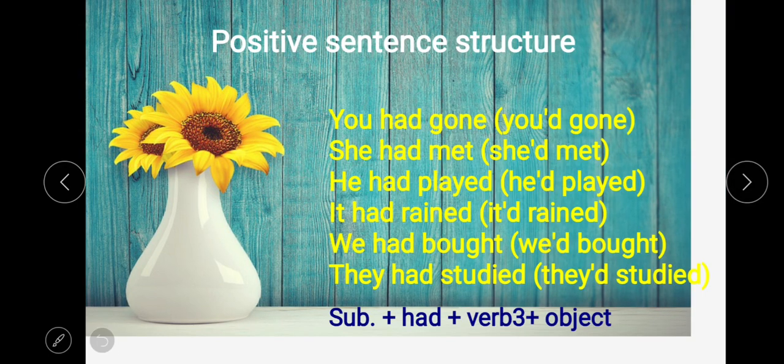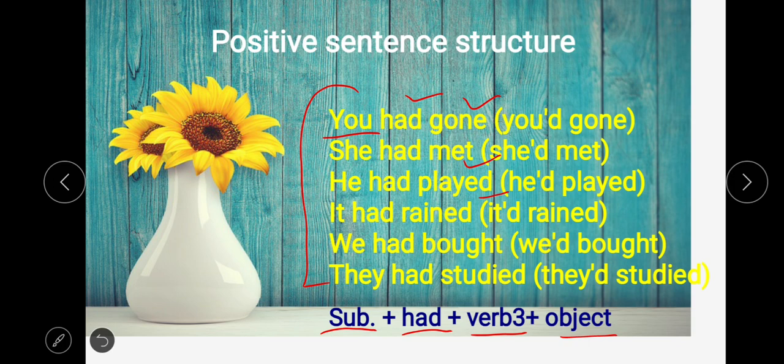Yes, this is the sentence structure of this tense in positive sentences. See, you had gone. Here I have not taken an object. She had met. He had played. It had rained. We had bought. They had studied. So as you see in the sentence structure, subject, then for all these subjects we use had, and then the third form of verb. So the structure is subject, then had as helping verb, the third form of verb, then object.